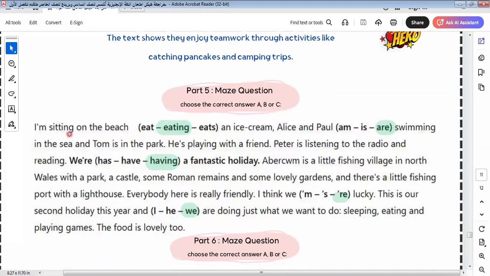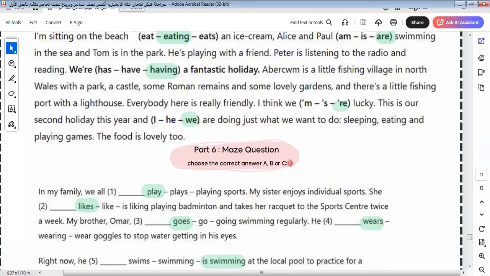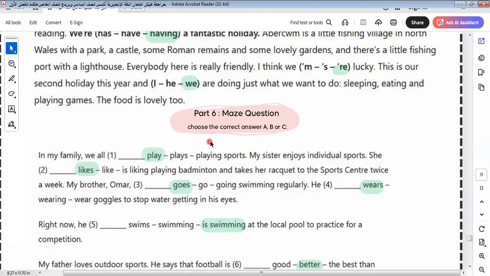I'm sitting on the beach eating an ice cream. Alice and Paul are swimming in the sea. In the park, he is playing with a friend. Peter is listening to the radio, and we are having a fantastic holiday. This is our second holiday this year, and we are doing what we want to do: sleeping, eating, and playing games. The food is lovely too.